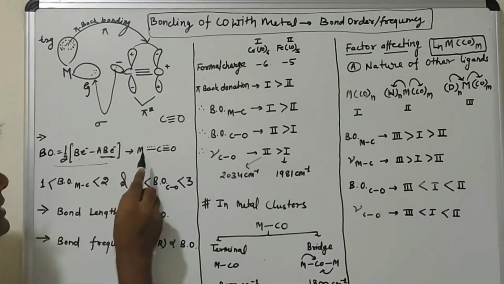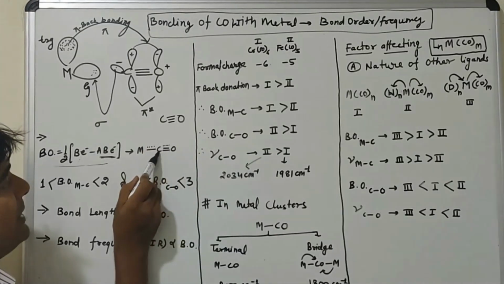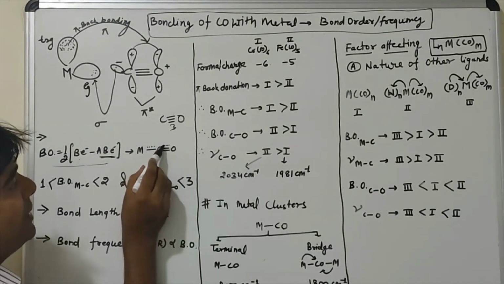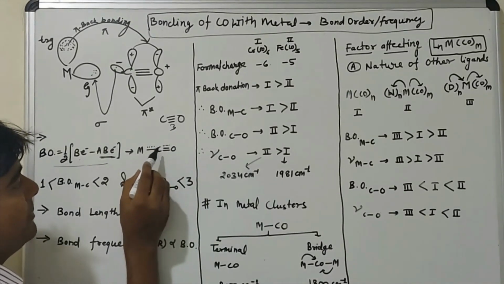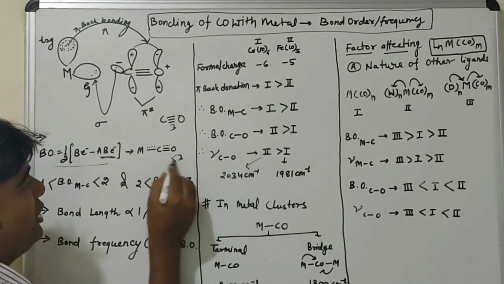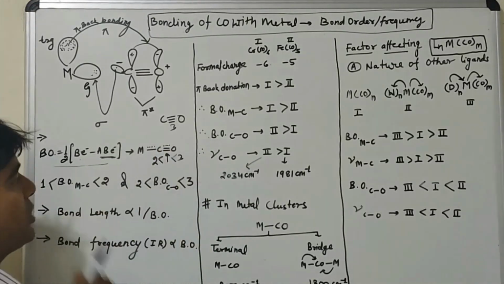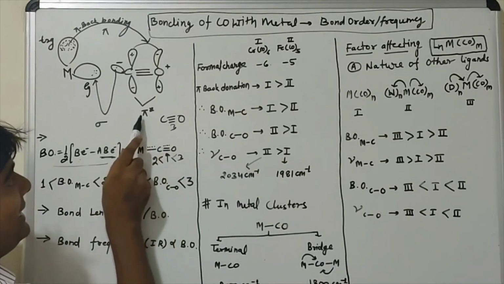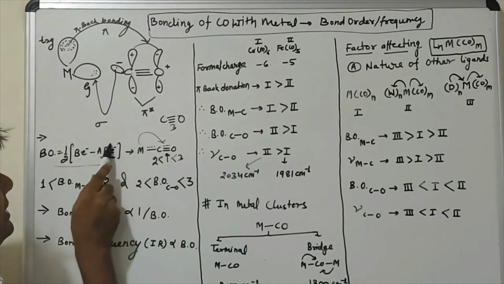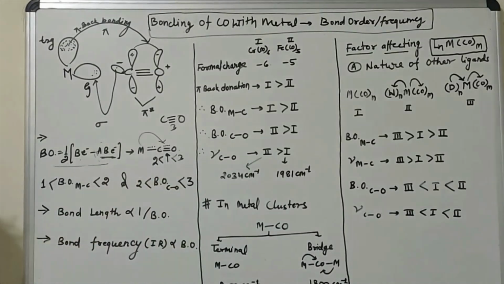So we can say that when a metal attaches with carbon monoxide, the bond order between carbon and oxygen will be less. Here it is 3, so here the bond order between carbon and oxygen will be less than 3, but more than 2. This is the bond order between carbon and oxygen, because in the pi star orbital some electron density has come into the anti-bonding orbital. That means some electron density increases here, so the bond order between carbon and oxygen will decrease.